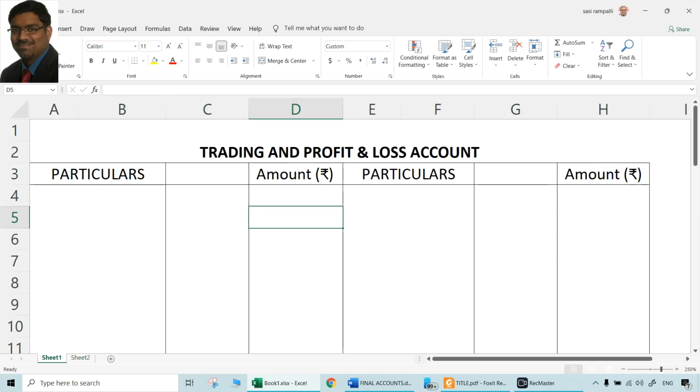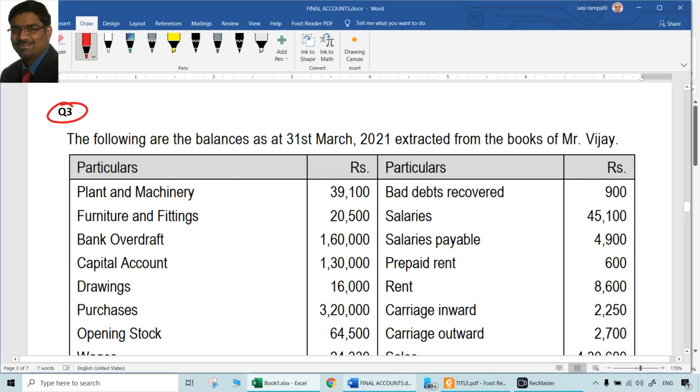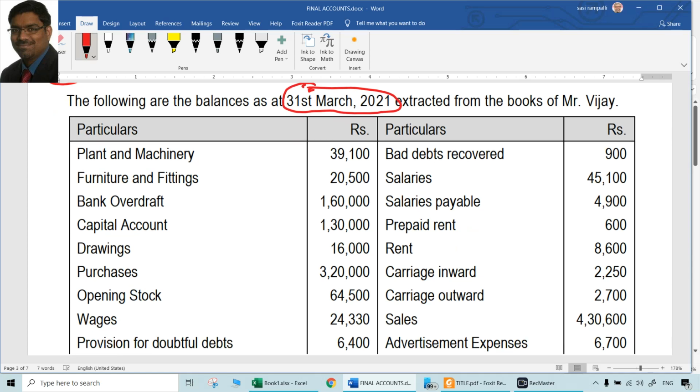So let us take everything fresh from the balances. These are not opening balances, etc. These are balances on the same date, 31st March 2021. So all that we need to do is just post them and place them at respective places. So one by one, let us see. Plant and machinery, 39,100. That should go to balance sheet because it is an asset.